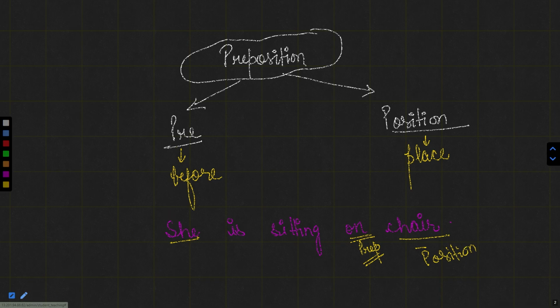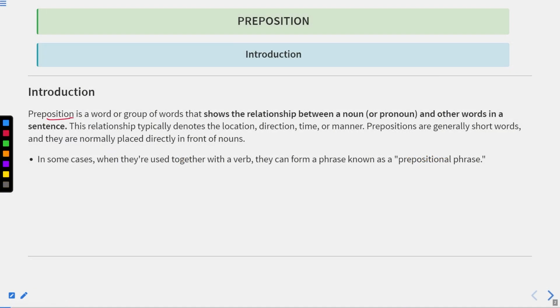Okay, so here we can see the definition of preposition. Preposition is a word or group of words. It can be a group of words as well, and how that works we will discuss later on. It shows the relationship. Now this definition is very important. It shows the relationship between a noun or pronoun and other words in a sentence. The entire sentence contains nouns or pronouns and other parts of speech, so the preposition links the noun or pronoun, that is the subject, with other parts of the sentence.